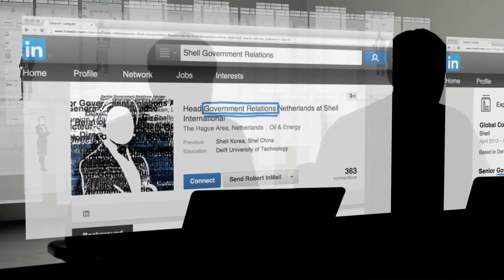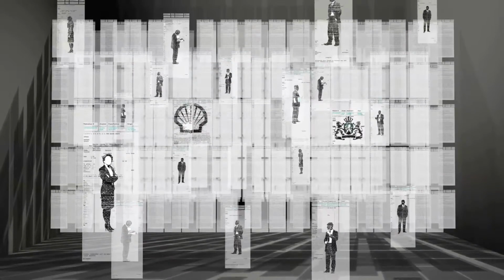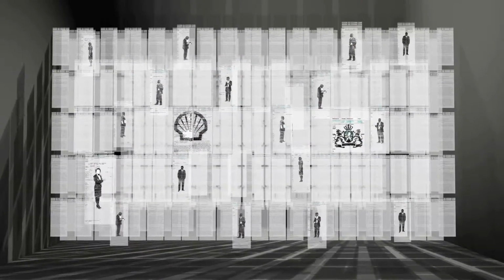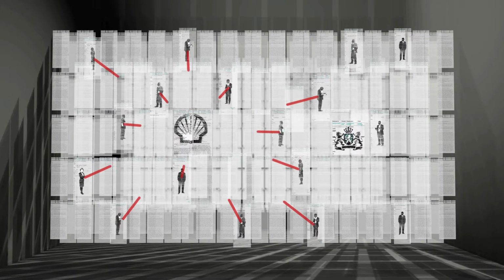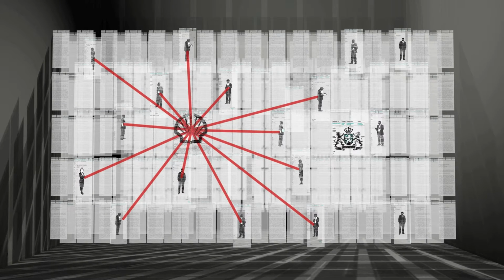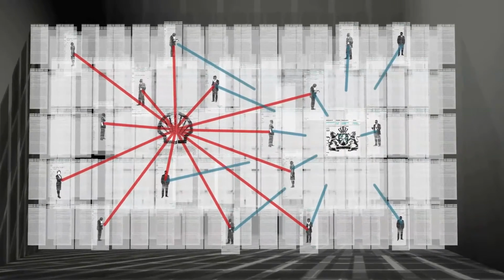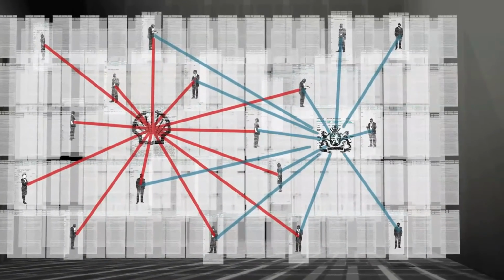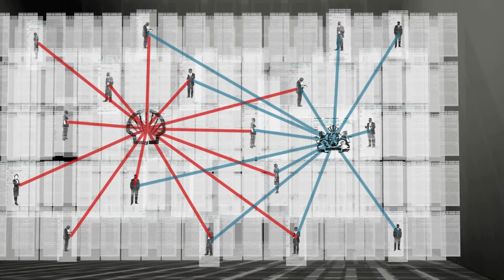So you find a lot of people that are really similar to the Simon person we just showed you, government relations advisors, all kinds of diplomats working for Shell. So we took this database, we combined it with the WikiLeaks cables, and then you have an idea, okay, these are the people having the conversations in the cables. And some of them work for Shell, some of them work for the government, and some of them work for both. And then it gets interesting.